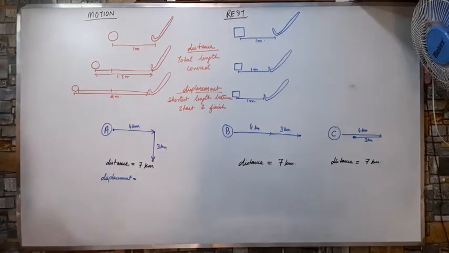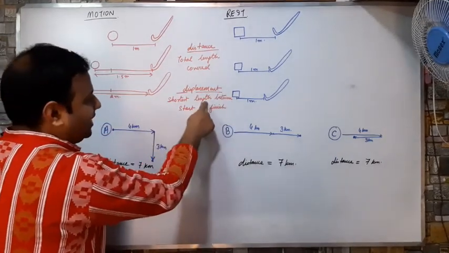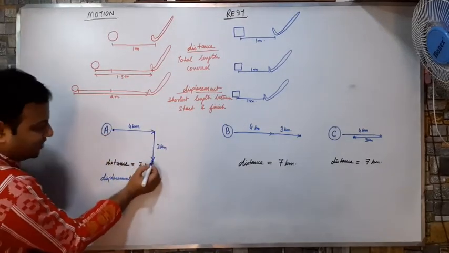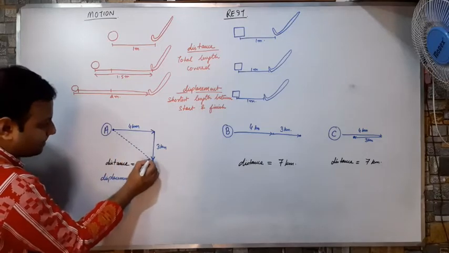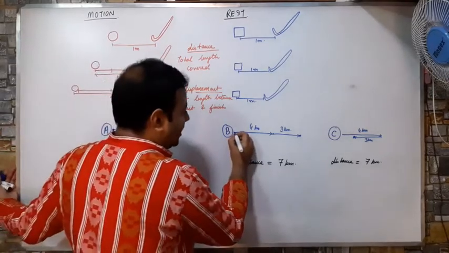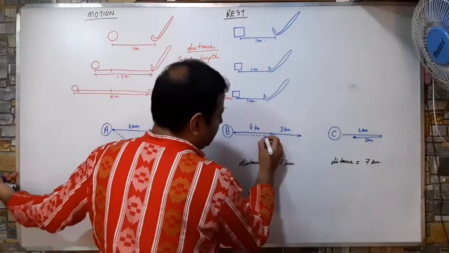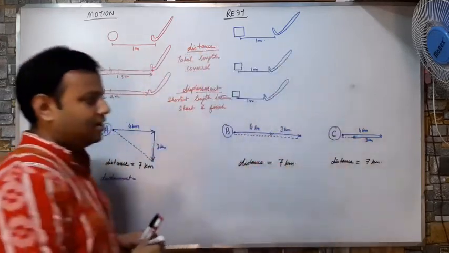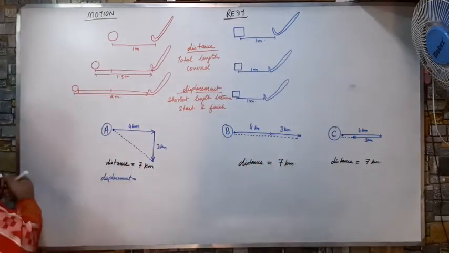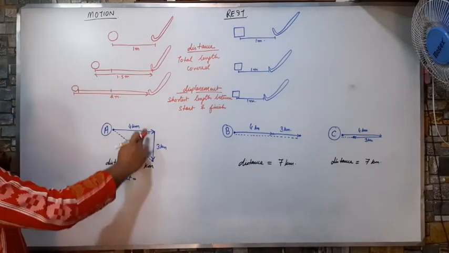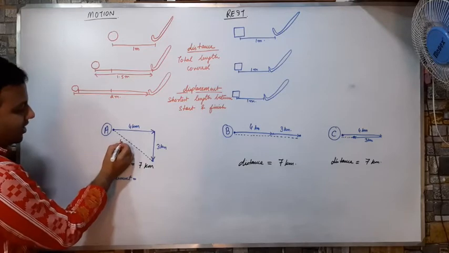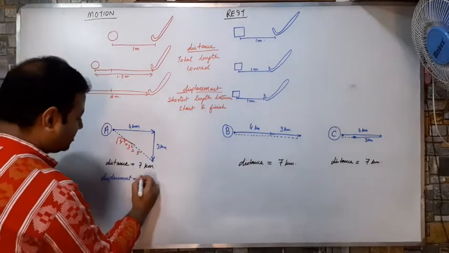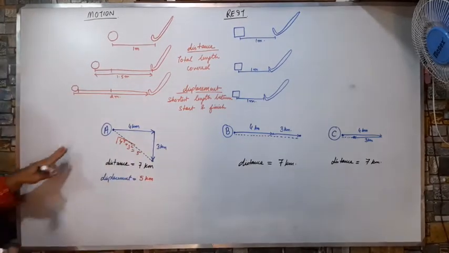But now, if someone asks you what is the displacement, what will you write? What is displacement? Displacement is the shortest length between the start and the finish. So this one started here and finished here. So this is the shortest length. This one started here and finished here. So this is the shortest length. This one started here but finished here. So this is the shortest length. Am I correct? So what is the shortest length of this? I can see it's like a triangle. So if I apply Pythagoras theorem, what will I get? I will get the square root of 4 square plus 3 square, that equals 5. So my displacement is 5 kilometers for this one.